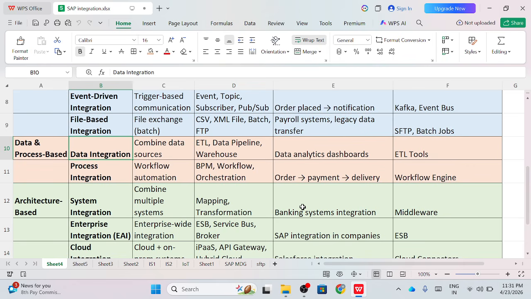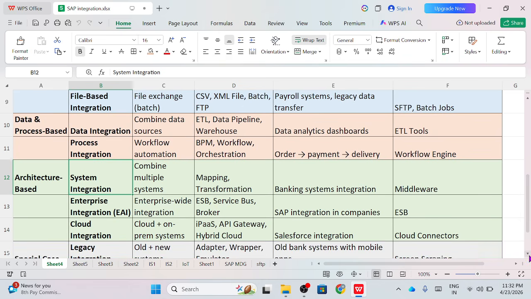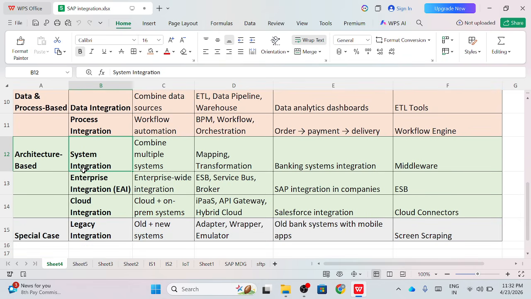so this kind of integration is used. Then next one is architecture based integration. In this architecture based integration, we have system integration. In system integration, within a company there are a lot of subsystems like hardware, software or networking.